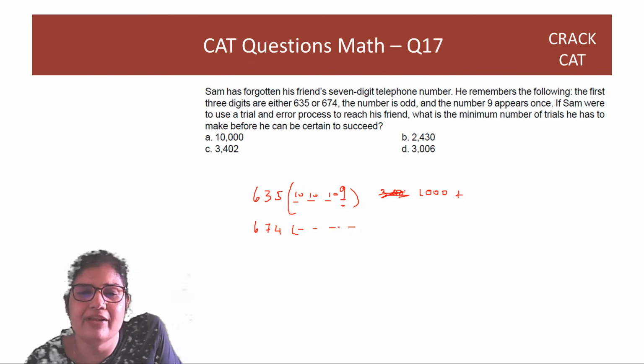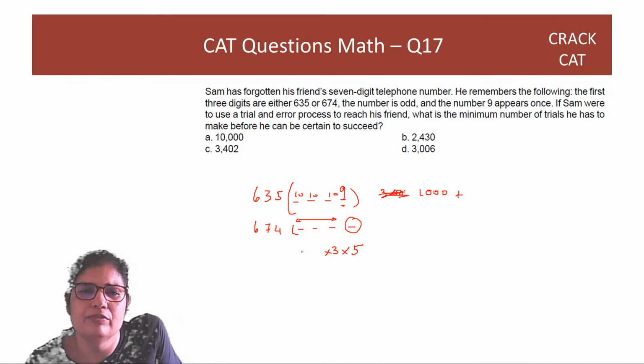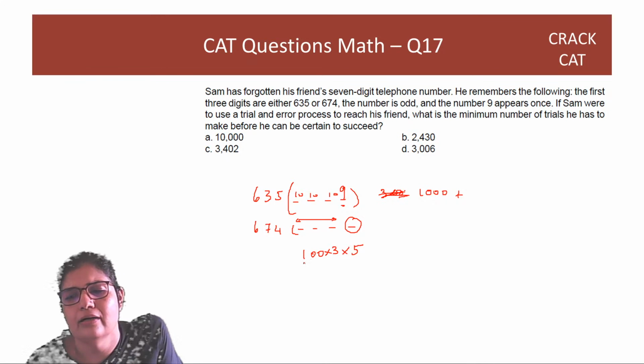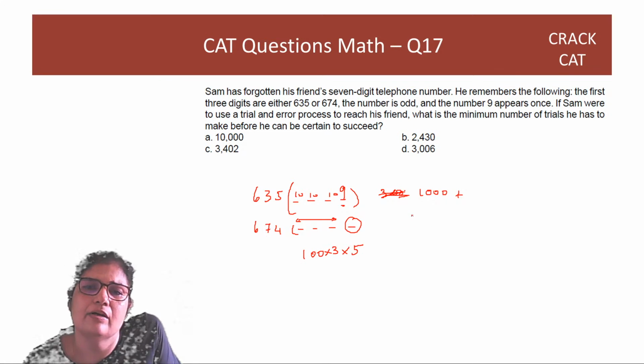Then if 9 is not here, 9 is somewhere else. So this is odd, so this can be filled in 5 ways. Where will 9 come? That can be decided in 3 ways. And the remaining 2 places can be filled by any of the digits in 100 ways. So here we get 1500.